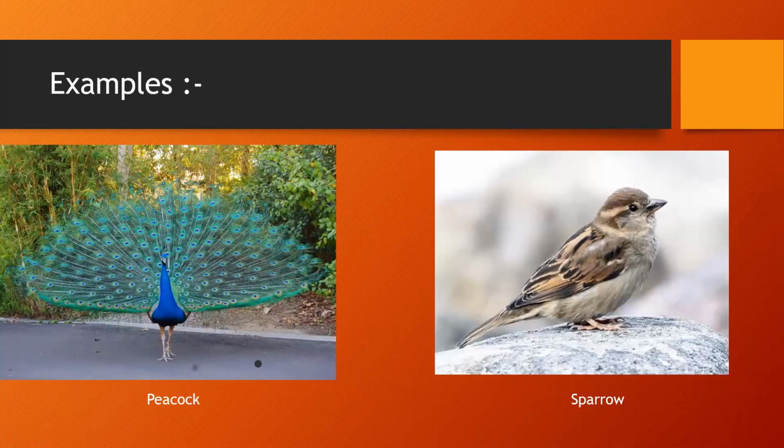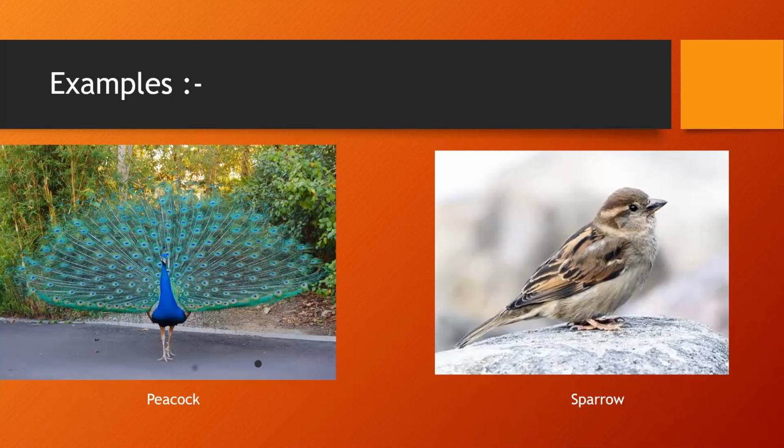What can you see on the screen, my dear? Peacock. Peacock. And the other side? Sparrow. Say sparrow. Yes, so sparrow and peacock. These two are the names of birds. Can you tell me one thing? What is the difference you can see on the screen? These two birds, both are birds.